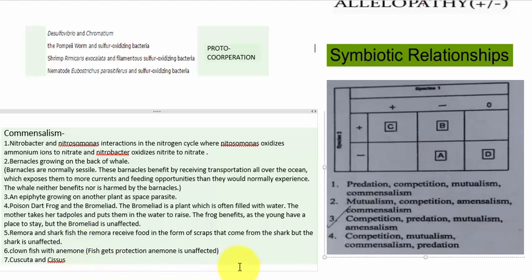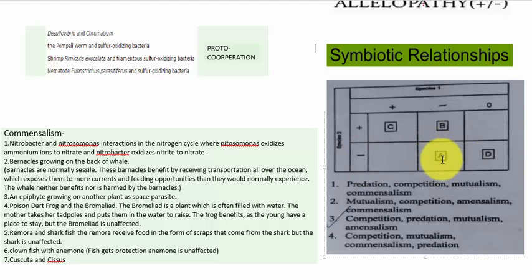So let's discuss one question from CSIR NET Part C. In this table you need to find A, B, C, D, that means you need to find the species interactions. In case of A, you can see species 1 has a negative sign and species 2 also has a negative sign. That means both species get harmed, so it is a kind of competition.